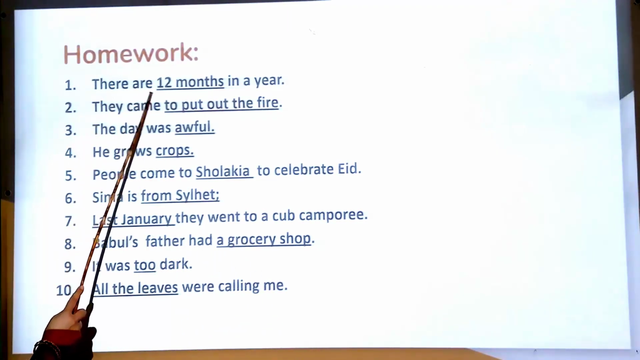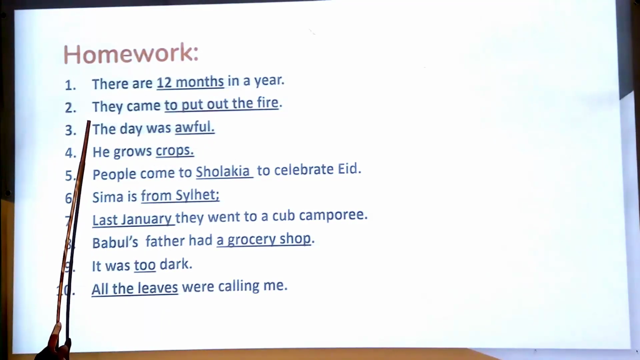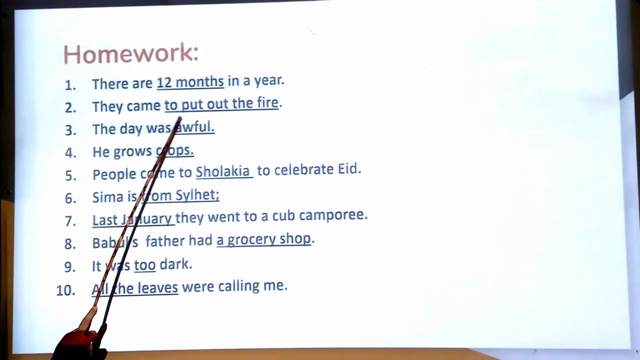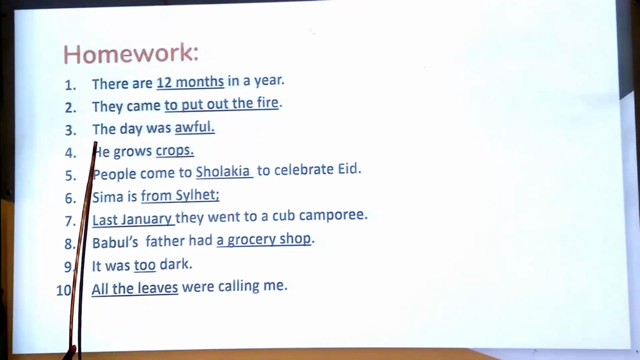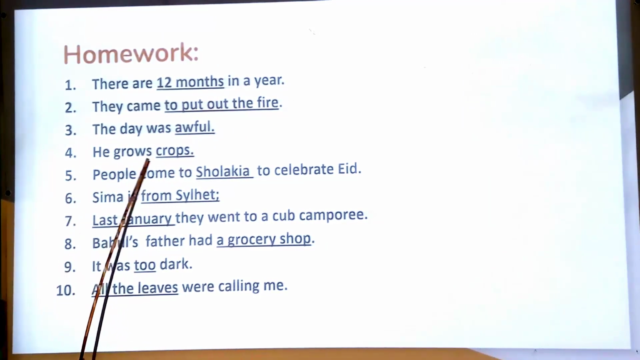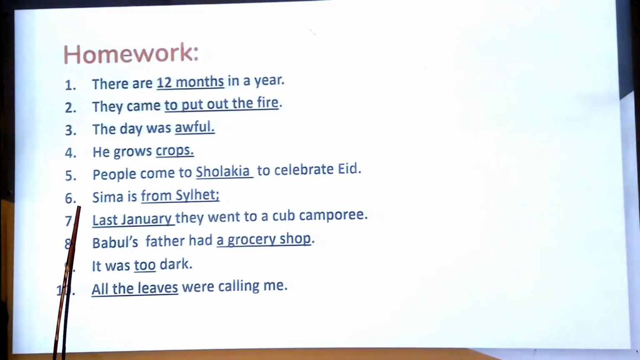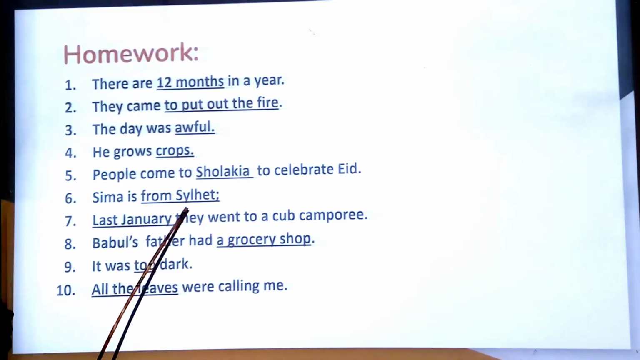Number 1, there are 12 months in a year, underlined word 12 months. Number 2, they came to put out the fire, underlined words to put out the fire. Number 3, the day was awful, underlined word awful. Number 4, he grows crops, underlined word crops. Number 5, people come to Shulakia to celebrate Eid, underlined word Shulakia. Number 6, Sima is from Sylhet, underlined words from Sylhet.